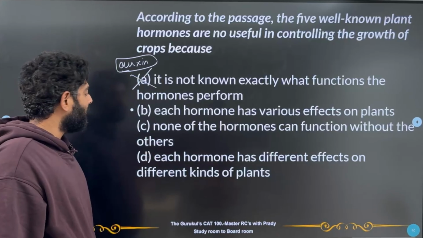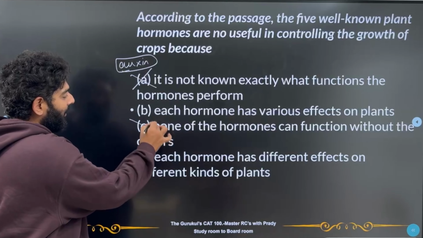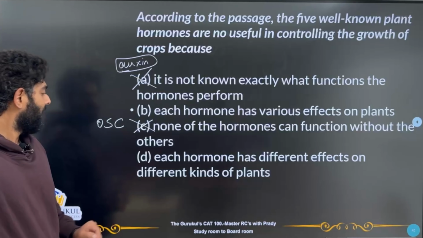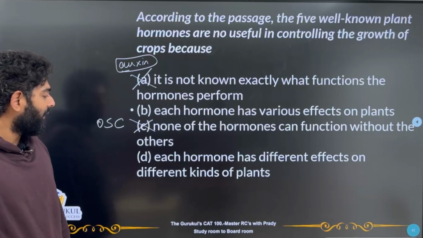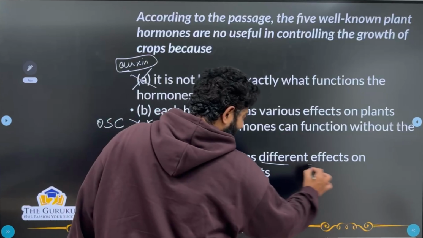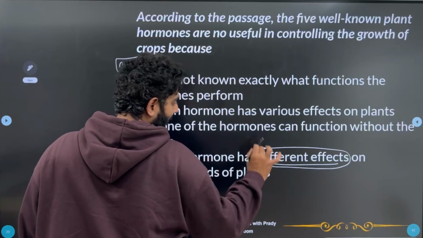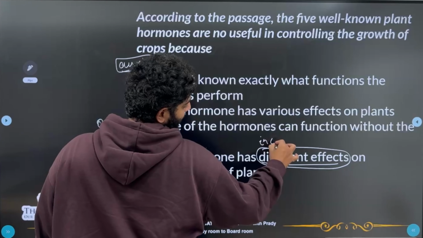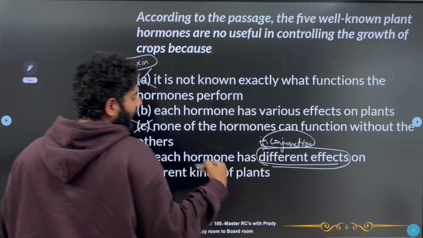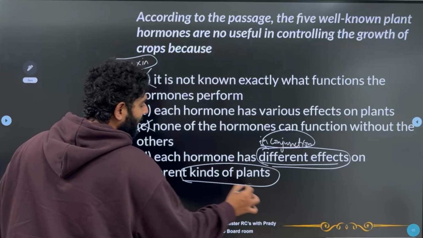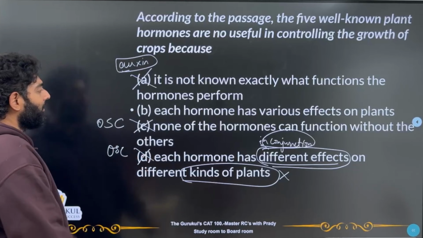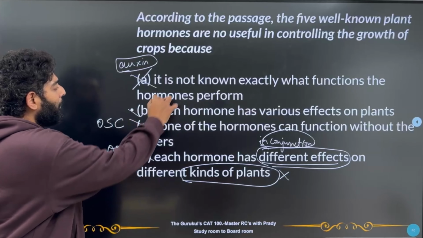None of the hormones can function without the others. Now nowhere in the passage has this been mentioned, so this becomes an out of scope choice for us. So obviously this is not going to be our answer. D. Each hormone has different effects on different kinds of plants. Now again, we know that each hormone has different effects, that's there, but in conjunction with other hormones, which is missing from this option. Second thing, different kinds of plants has not been spoken anywhere in the passage. So this also becomes an out of scope choice. So the best possible answer for me is B.